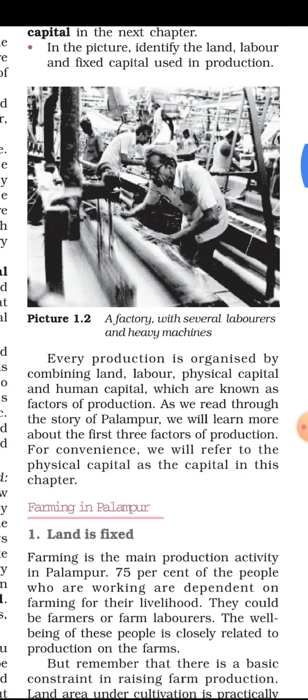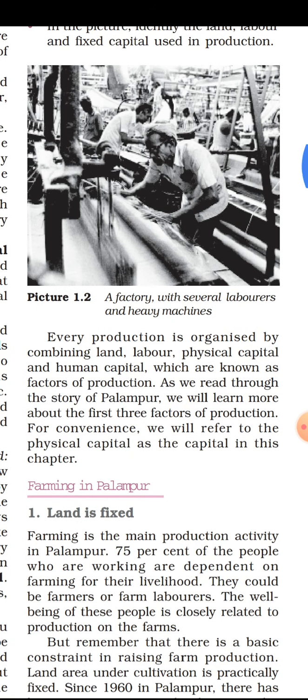As we read through the story of Palampur, we will learn more about the first three factors of production. What are those three? Land, labor and the physical capital. For convenience, we will refer to the physical capital as the capital in this chapter.